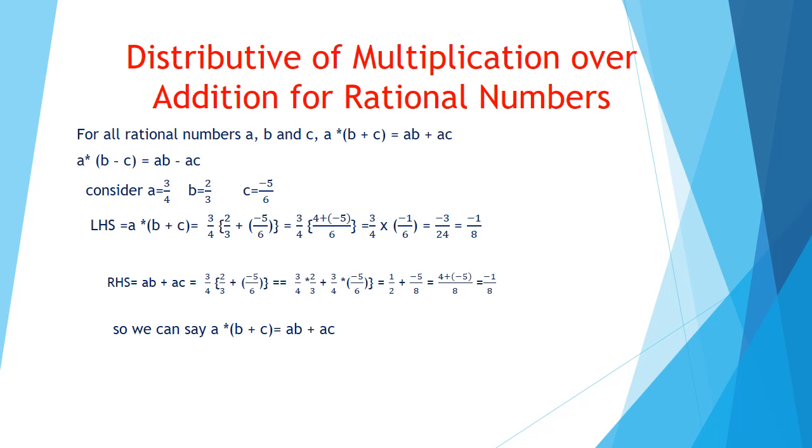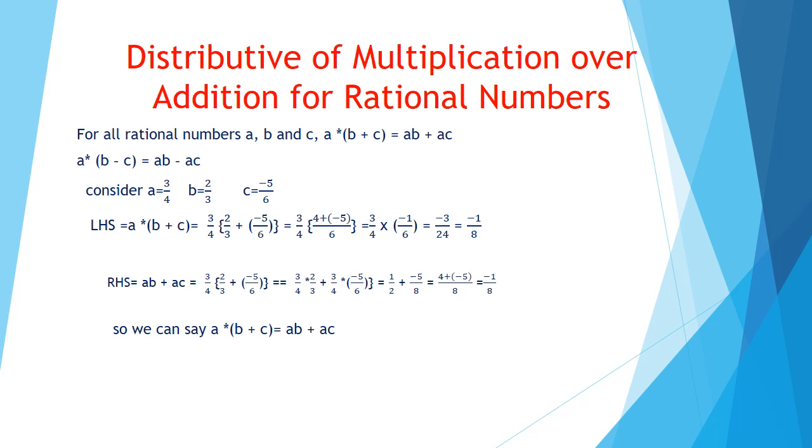Next property is distributive property of multiplication over addition for rational numbers. Let us consider three rational numbers a, b and c. If you multiply a with the sum of b and c, it will be equal to a into b plus a into c. This property is very useful in solving complicated rational number problems.